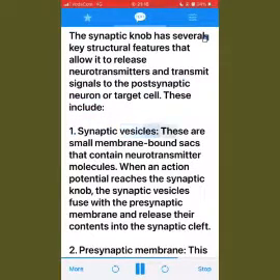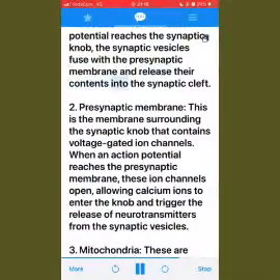Synaptic vesicles. These are small membrane-bound sacs that contain neurotransmitter molecules. When an action potential reaches the synaptic knob, the synaptic vesicles fuse with the presynaptic membrane and release their contents into the synaptic cleft. 2. Presynaptic membrane.